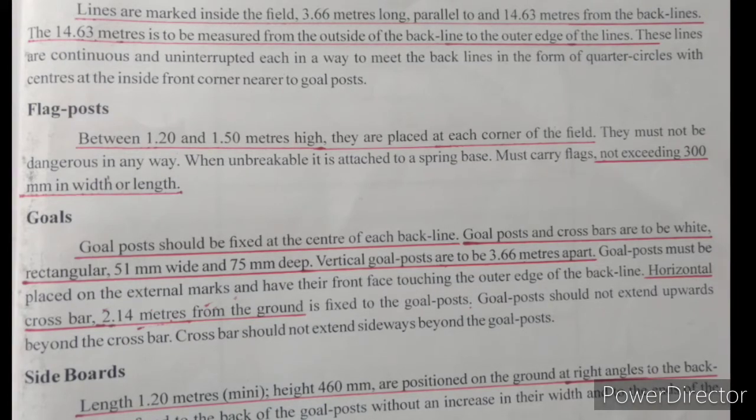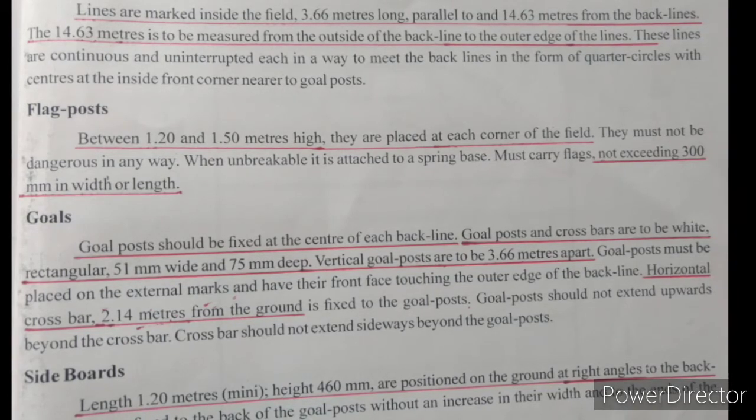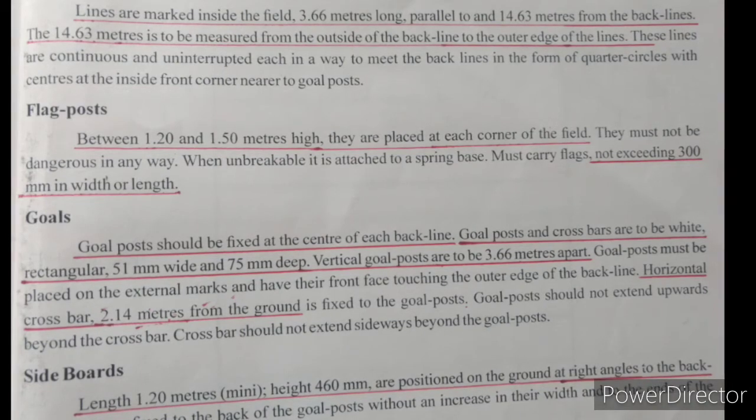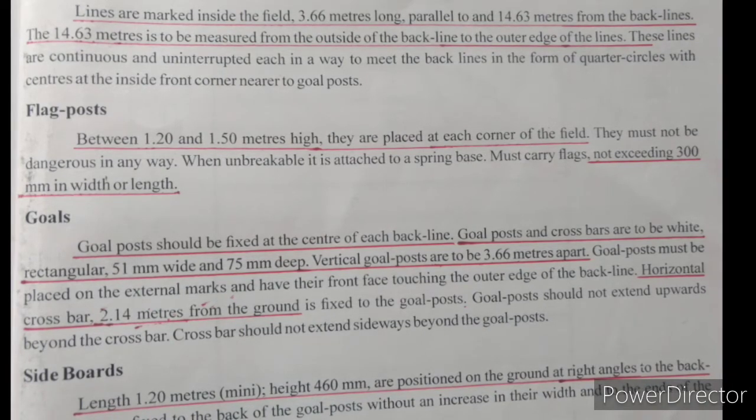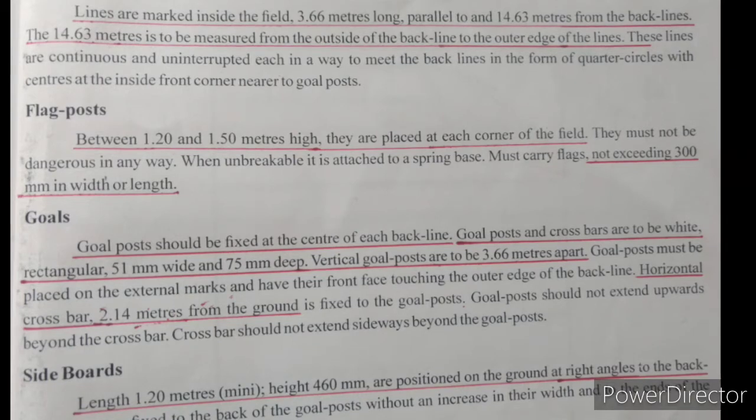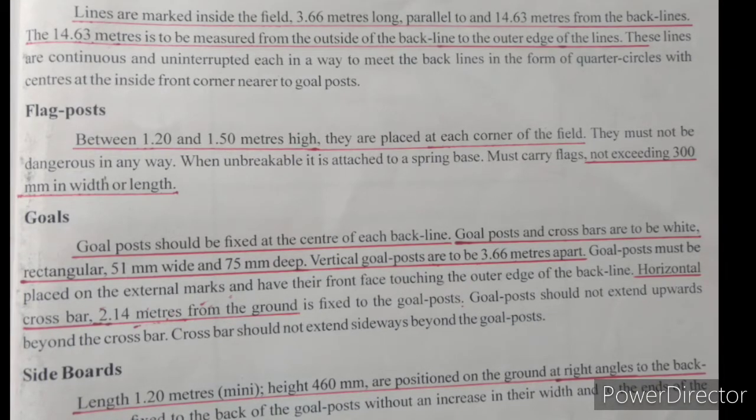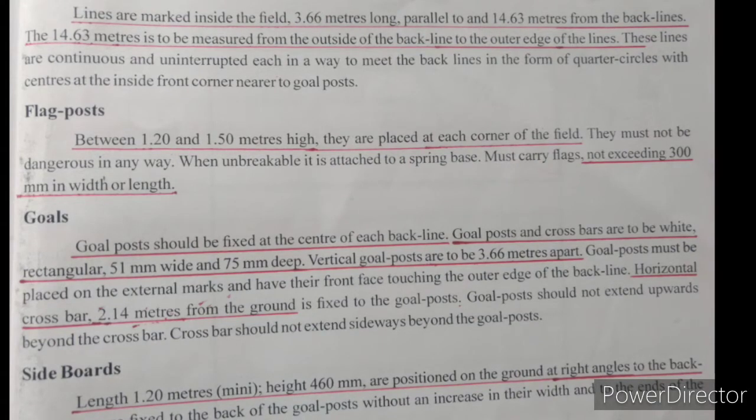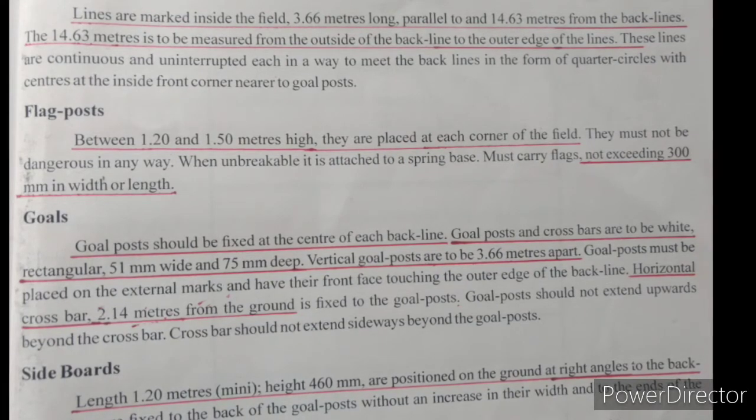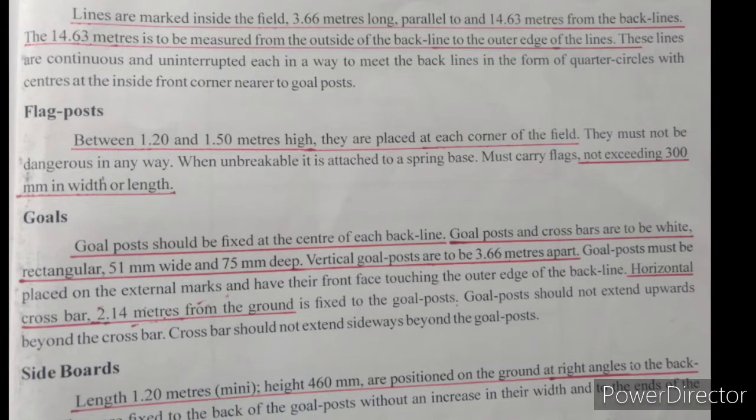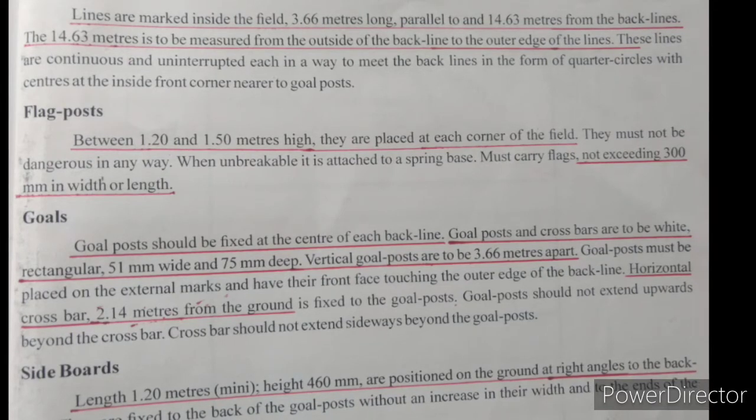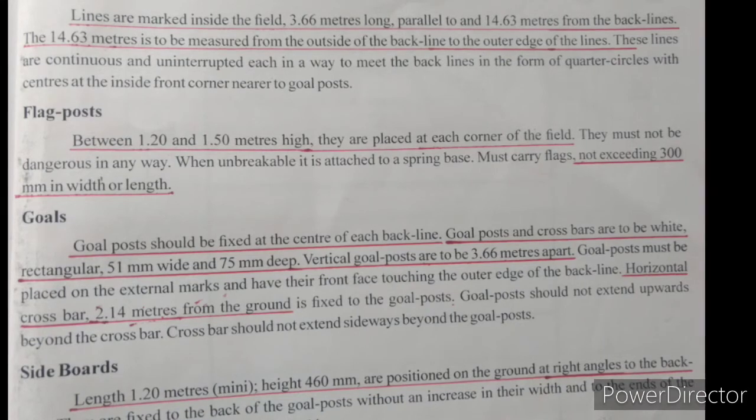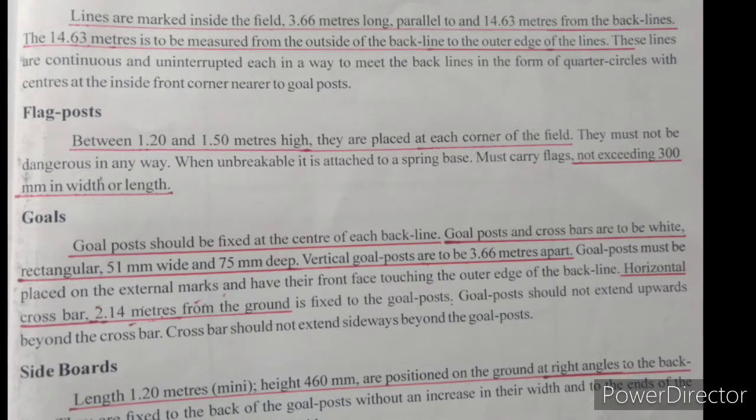Next, flag post. Between 1.20 and 1.50 meters high and placed at each corner of the field. They must not be dangerous in any way. When unbreakable, it is attached with a spring base. Must carry flags not exceeding 300 mm, which is 30 cm, in width and or length.